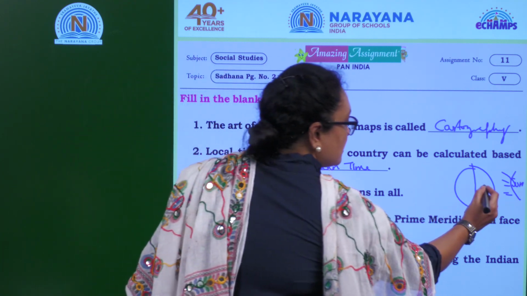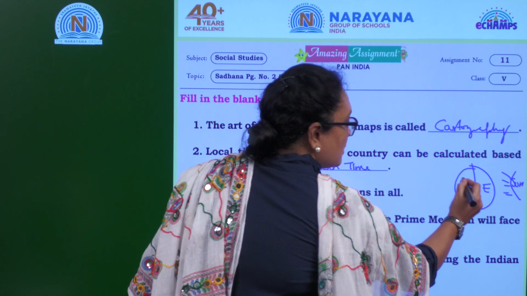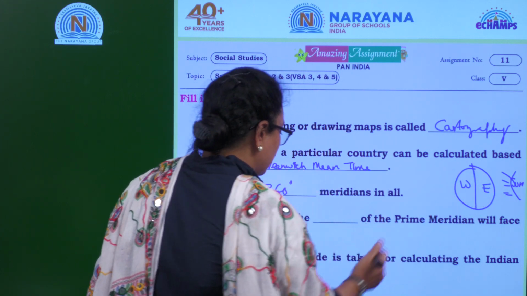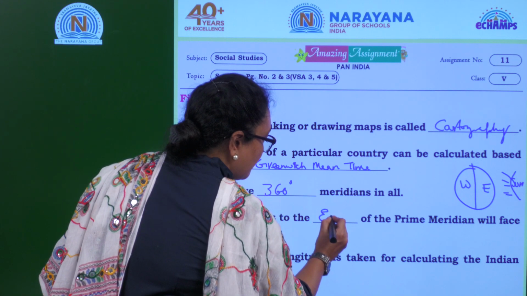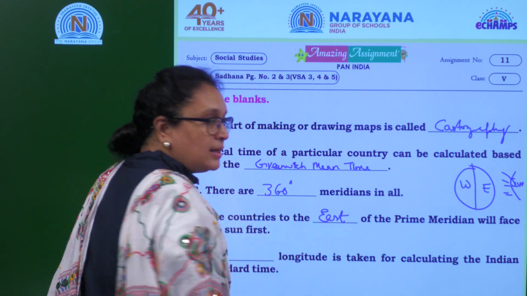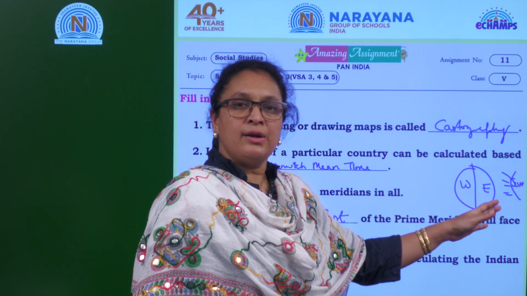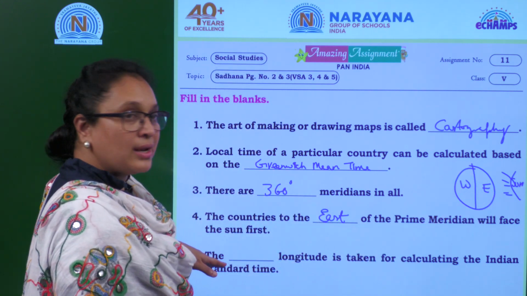This is east, this is west. So which part of the hemisphere faces the sun? It is the east, right? So the answer is east. Is it clear? The east part of the hemisphere experiences the sunlight first. Now let's go for the last one.